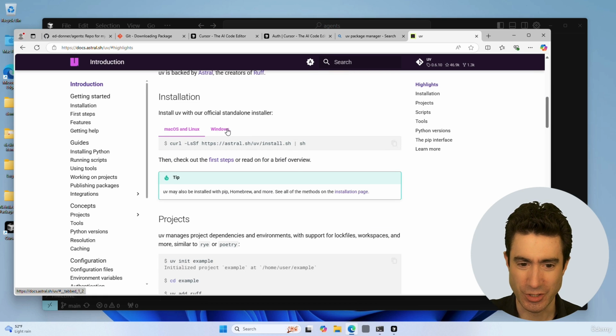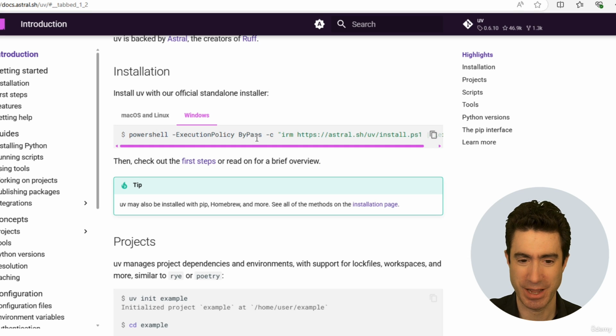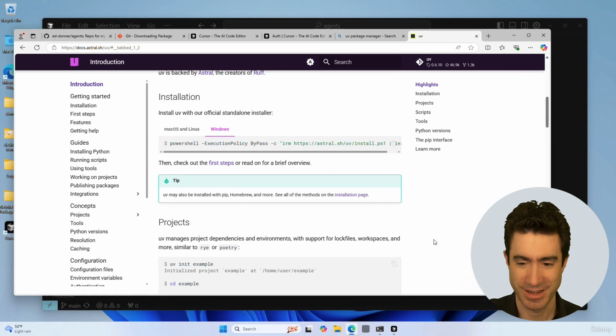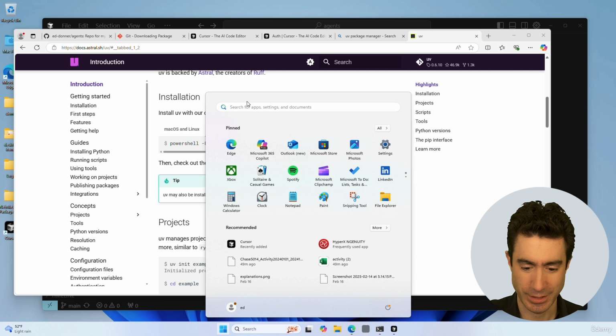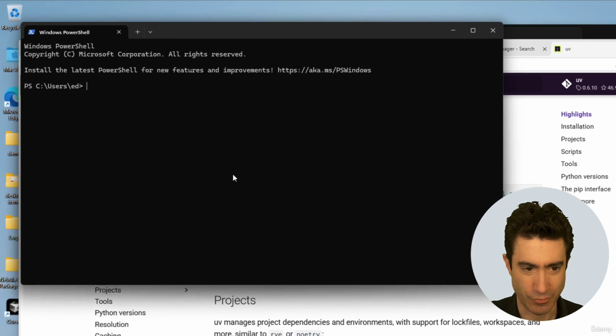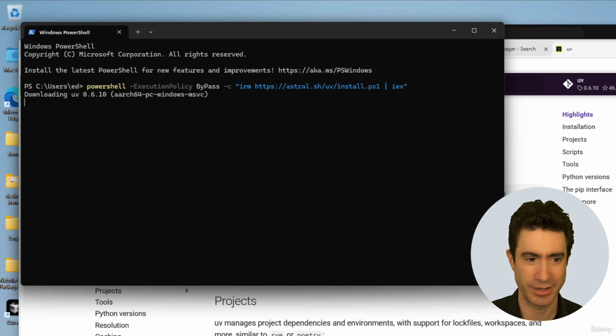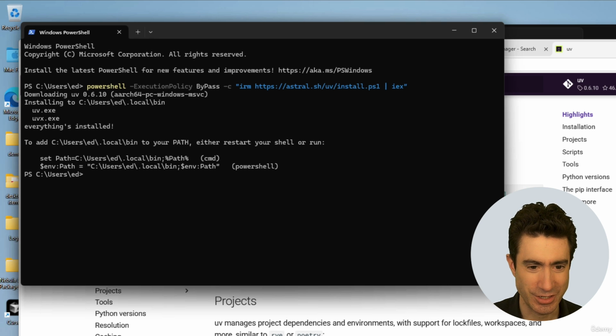So to install for Windows, you simply run this in a PowerShell. And so I've pressed on Windows. I'm now going to press this copy button to copy that in, and I'm now going to go to a PowerShell, which we will do right here, PowerShell, and I'm going to run that command. So here we go. We'll let it do its thing. It's now installing UV, and that appears to have already happened.